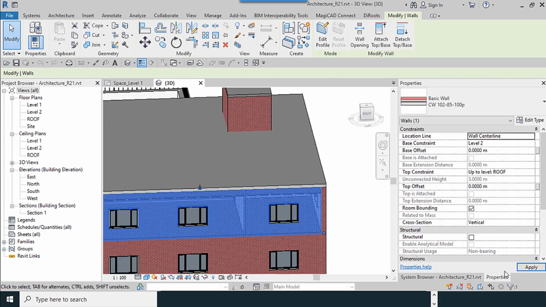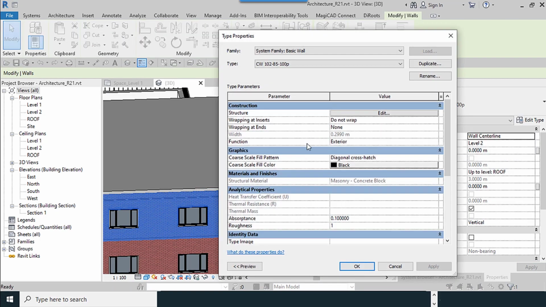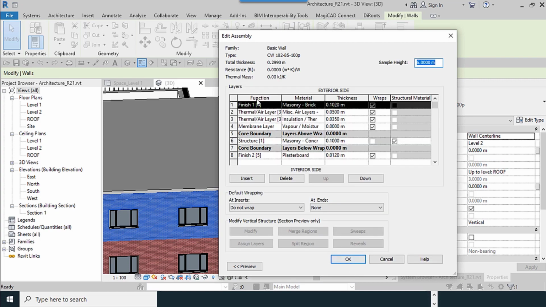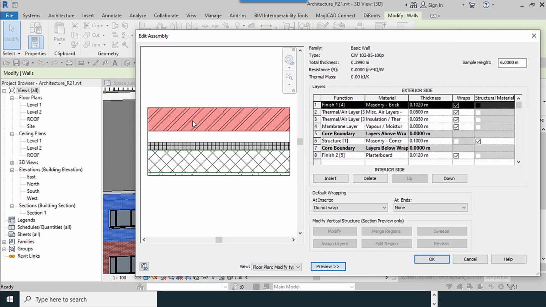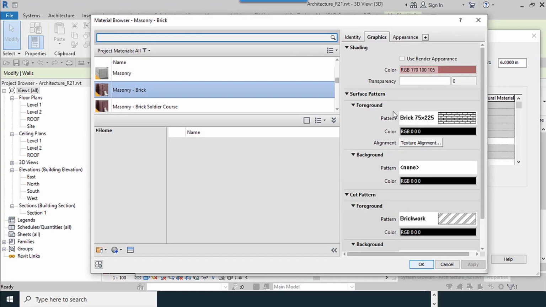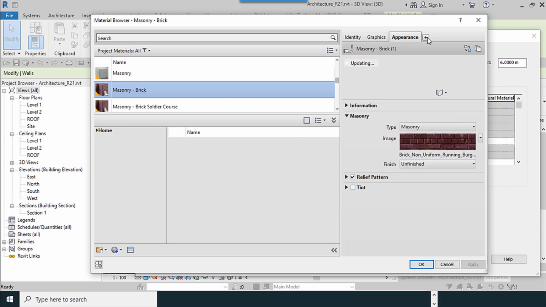In the architecture file, when you select the wall, structure, preview, this is the material of your wall, like masonry, and each of them has its own U factor. Here they are not shown.